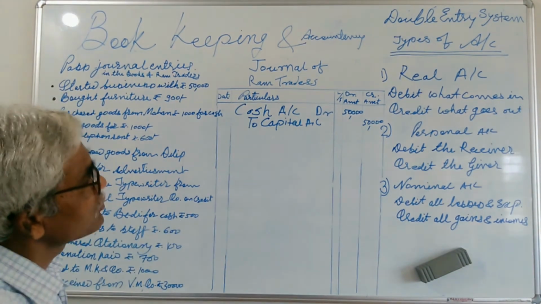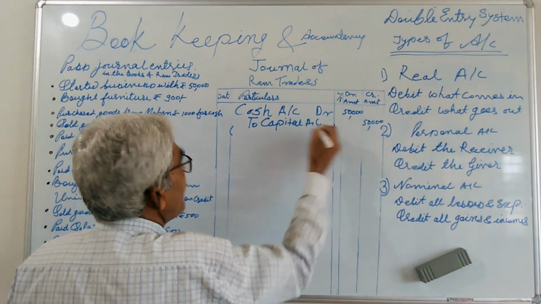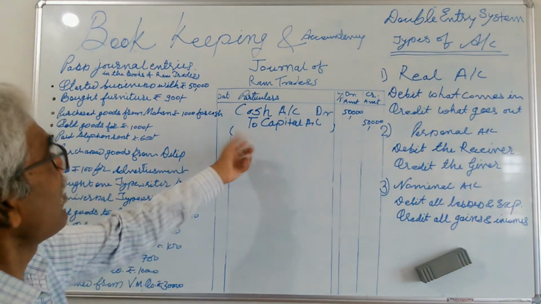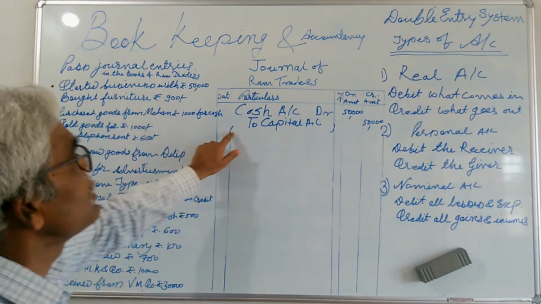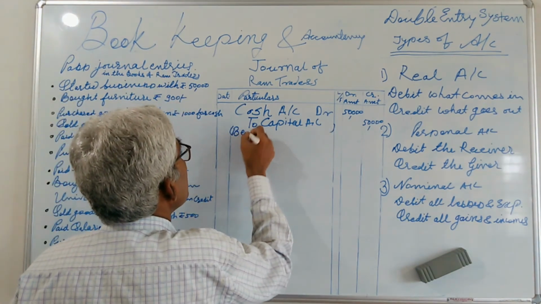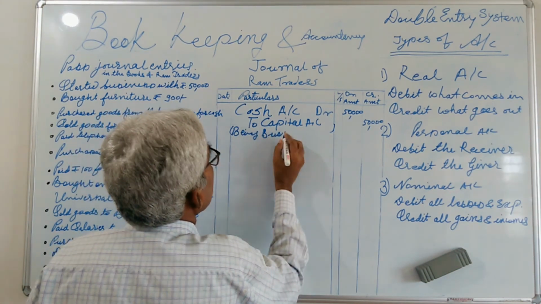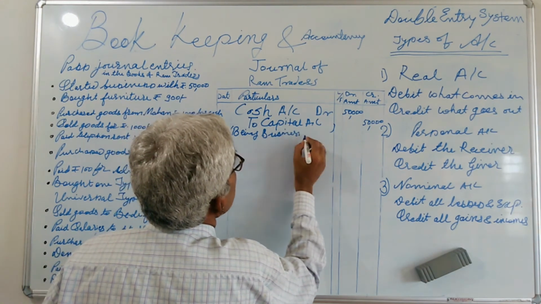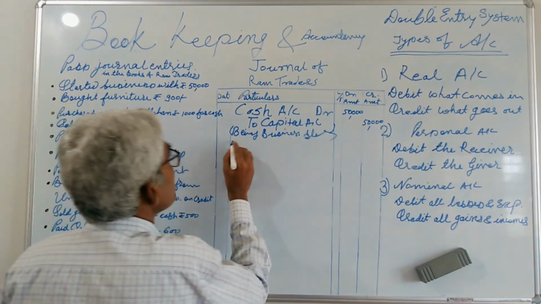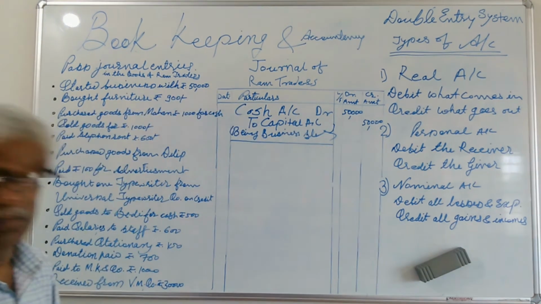And we have to give a simple narration in brackets about the transaction. And it is very easy. Task for you: write 'being business started' as a single line. Now your journal entry is completed.